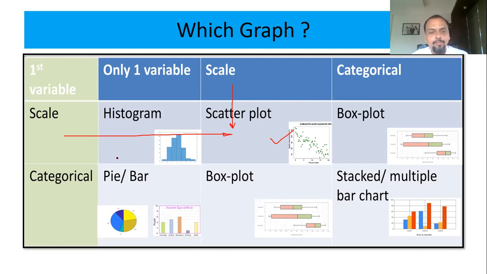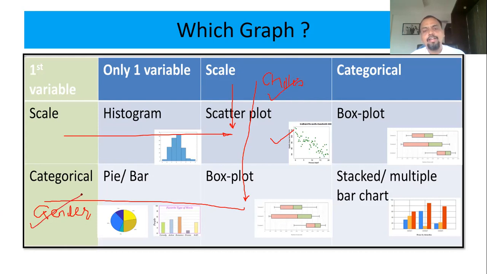If one of your variables is categorical and the other is scale, like gender and, say, diabetic level or cholesterol level, so this is scale and this is categorical, then you have to go with the box plot chart. In short, it is called a box plot; in detail, it is a box whisker plot. Both are the same, so don't worry.